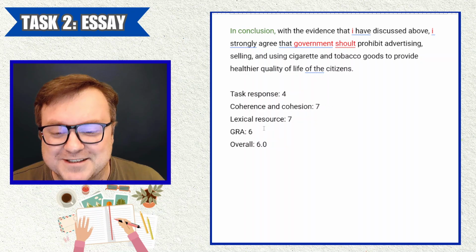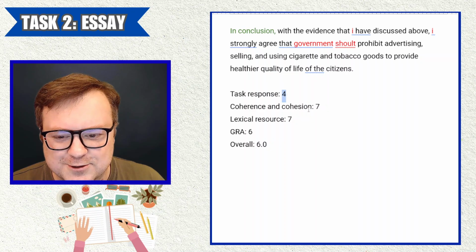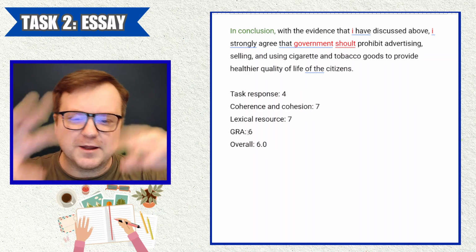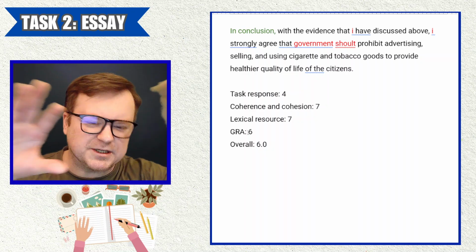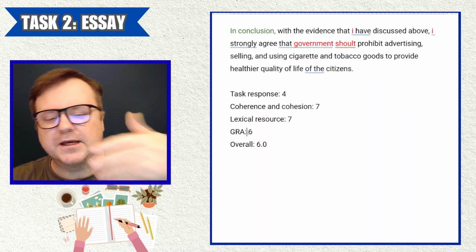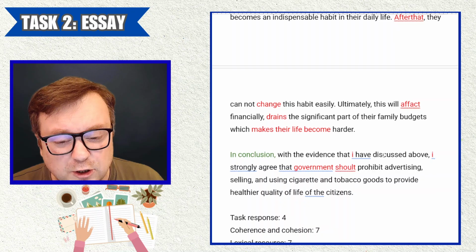One of the things examiners actually never have to think about: we don't have to make these calculations. We just write the score for each thing, and then we feed that off, and then the computer takes that task and somebody else marks the task 1, and then they collate the scores together, and then they come up with the final score. So yeah, overall 6.0, B2.